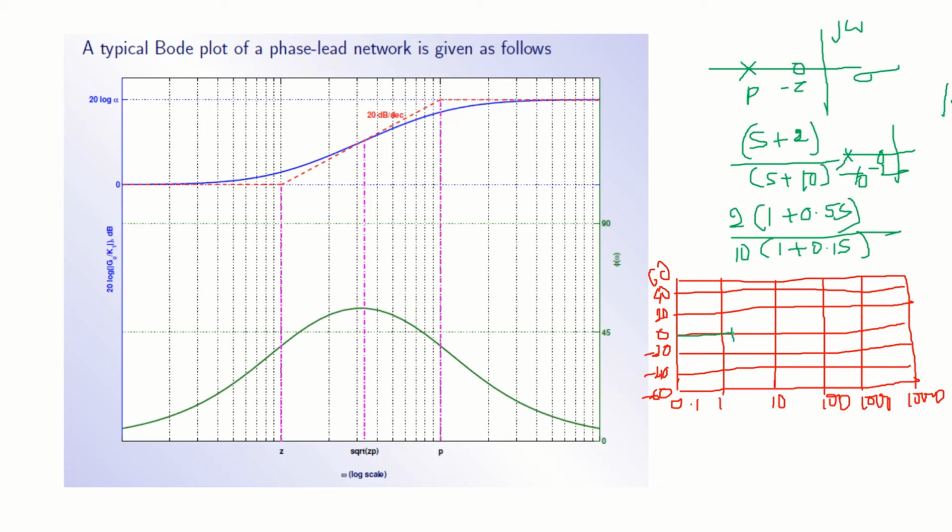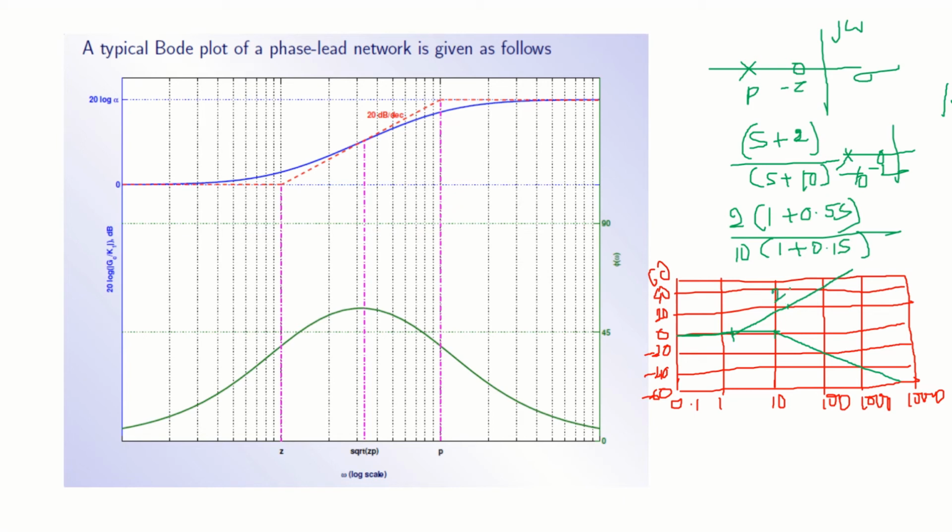Up to 2 it is 0, then plus 20 dB per decade. Next, up to 10 it is 0, then minus 20 dB per decade.